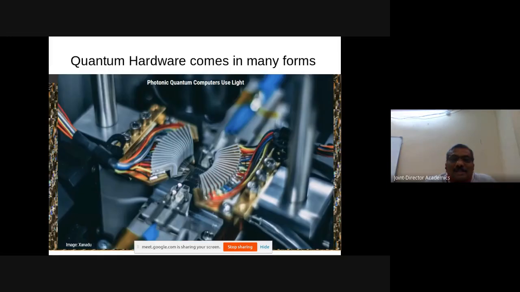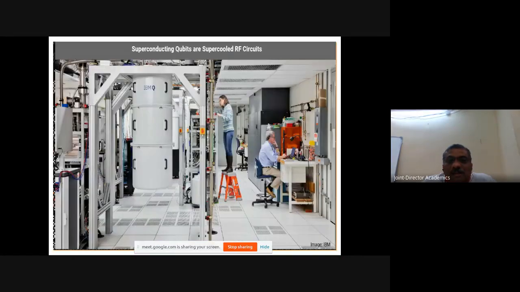These are the challenges. Now, these quantum computers are available in different forms. This is one form, a photonic quantum computer, which uses light. And this is another kind: IBM makes use of superconducting qubits, which are actually super-cooled radio frequency circuits.